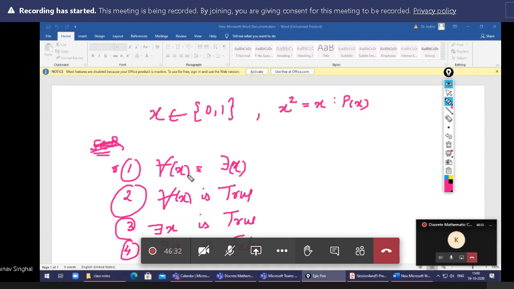Sir, I don't understand the first option. So the first option is: for all x is equivalent to there exists x. Here the main game is about the domain. If the domain is 0, 1, then we know that for all x, px is true. I don't write px, but it is for the px. So for all x, it is true. Second point, third point, there exists x is true.